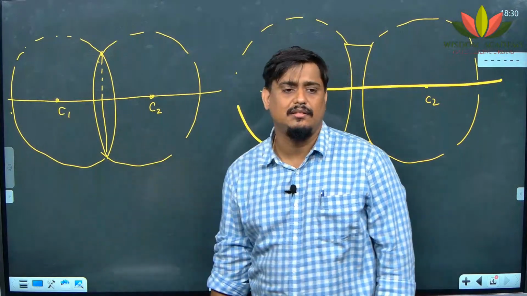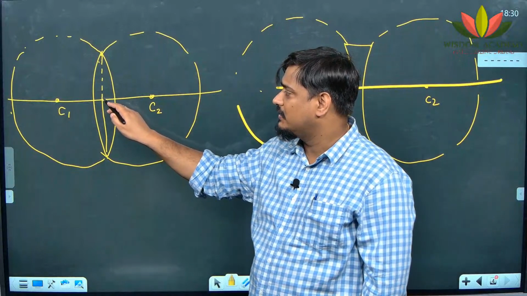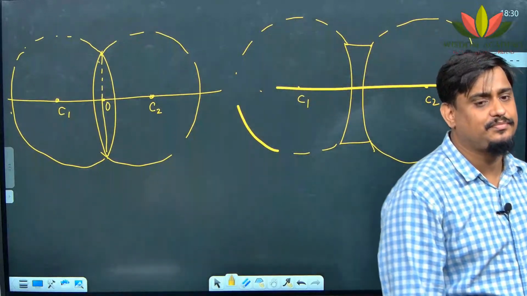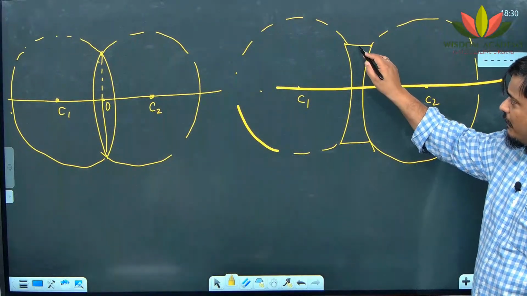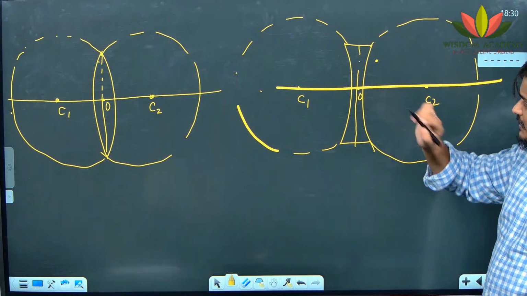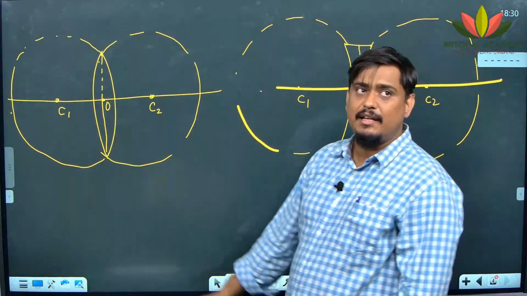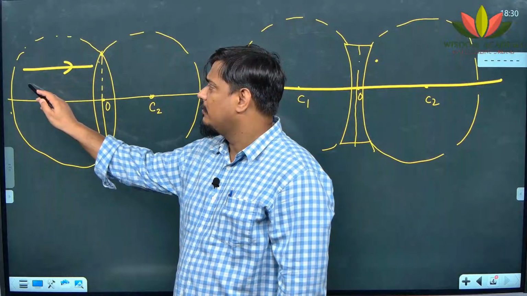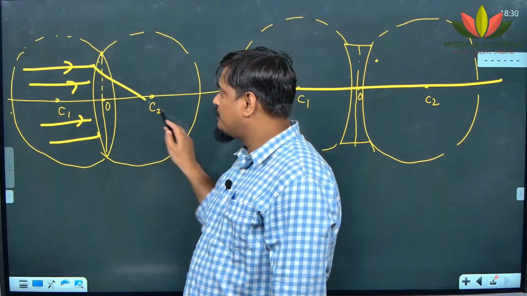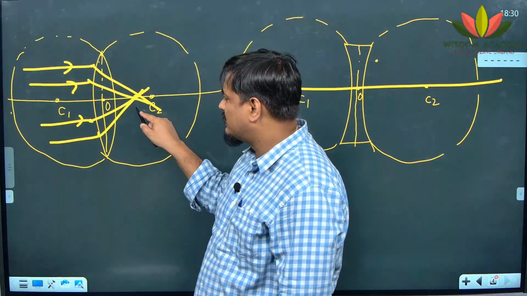Now, when I draw a line passing through the center of the lens and cutting the principal axis perpendicularly, this point is called the optical center, right? It's a very beautiful point. I will come to one question to you. Most of you I think will make a mistake in that, but let me ask that a little later. Optical center. Then when the rays are coming parallel to the principal axis, they tend to converge at one point. That point where they are converging is called the focus.